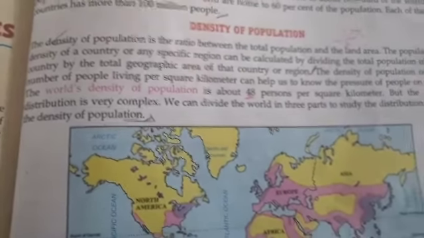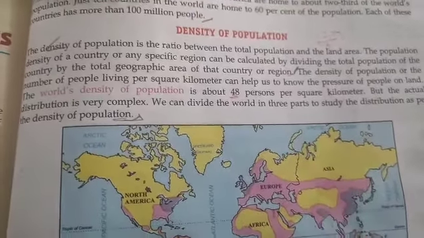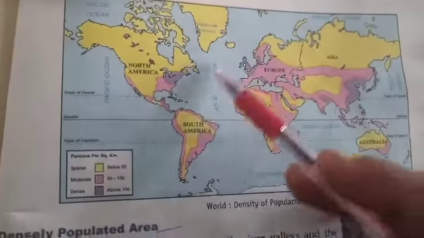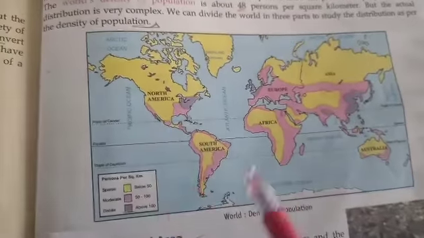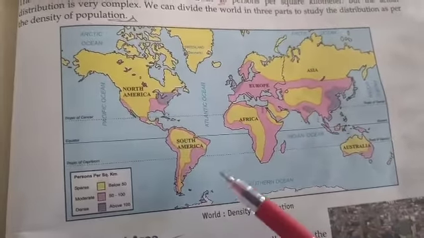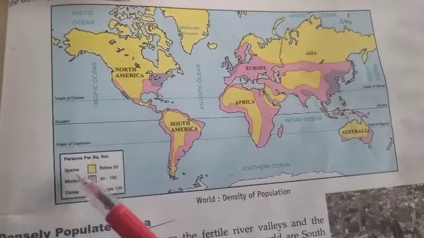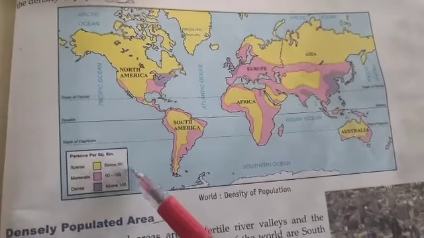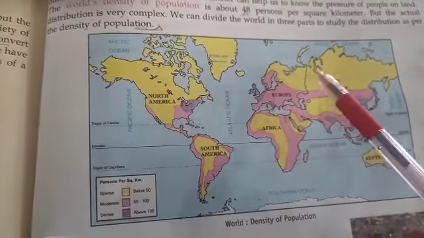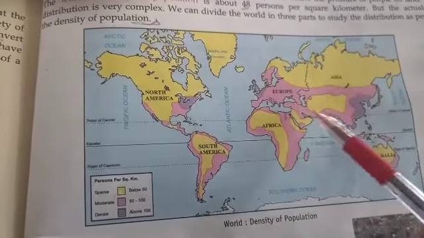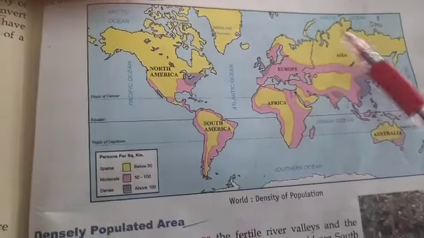Here we are going to study the distribution, dividing the world into 3 parts. This map is given here, showing 3 parts of the world on the basis of density of population. You can see here the yellow color, the pink color areas and the dark color areas. Of these, the yellow color areas are below 50. Below 50 means this is the sparsely populated area, meaning the density of the population is very less.